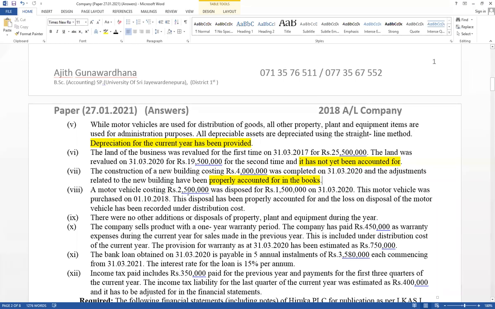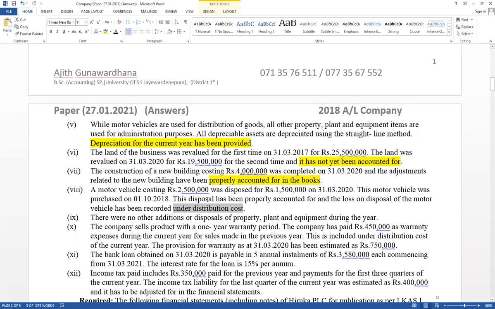It means cost value deducted from cost value. Accumulated depreciation deducted from accumulated depreciation. Disposal value recorded. Profit and loss also calculated, but loss erroneously recorded under distribution cost. If there is a loss, should be included under other expense, but erroneously disposal loss recorded under distribution cost.